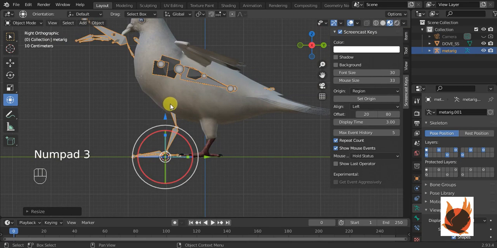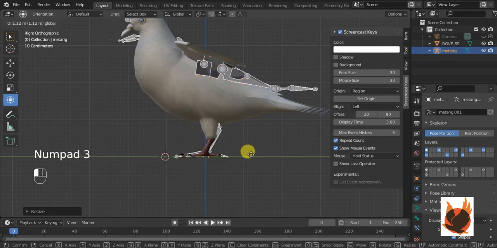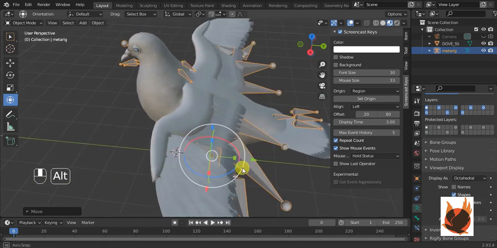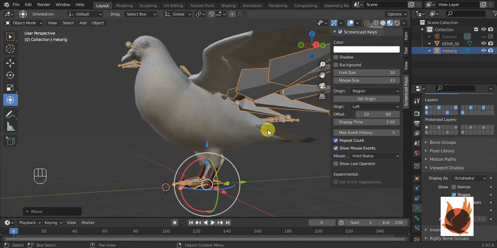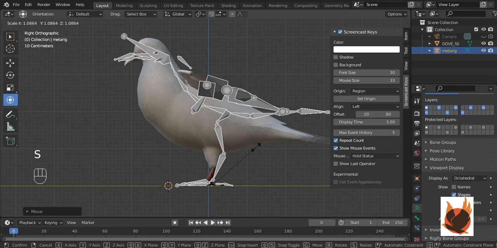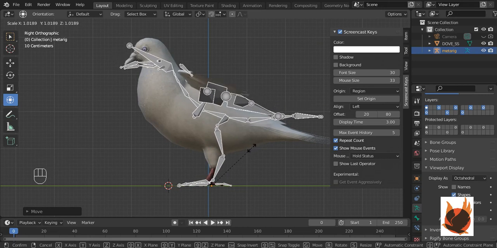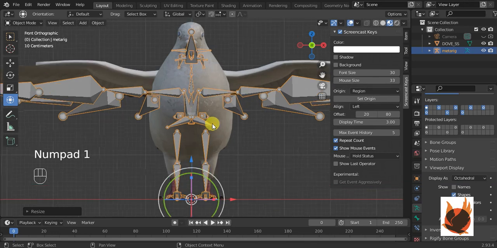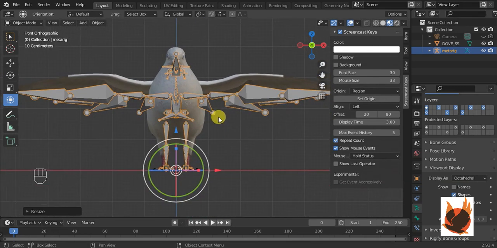In our case, we have our dove model, so we will rescale it until we get the scale we want. So I think it is now good, and let's see from the front side, it's okay.